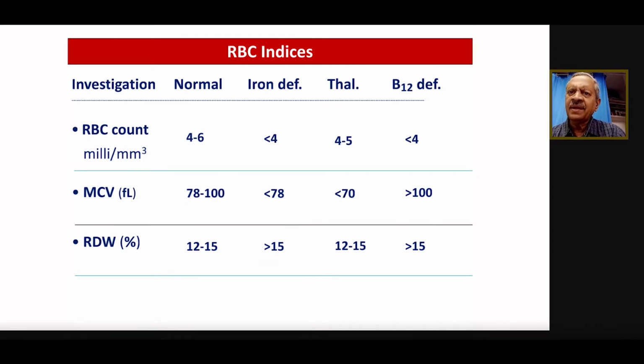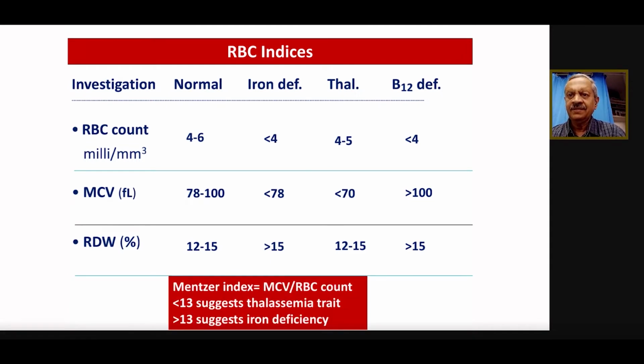While in B12 and iron deficiency, because of the deficiency, the cells which are recently produced may be larger in B12 deficiency or smaller in iron deficiency anemia, and the older cells are all of normal size. So the RDW is different in deficiencies, and it is always on the higher side, right?